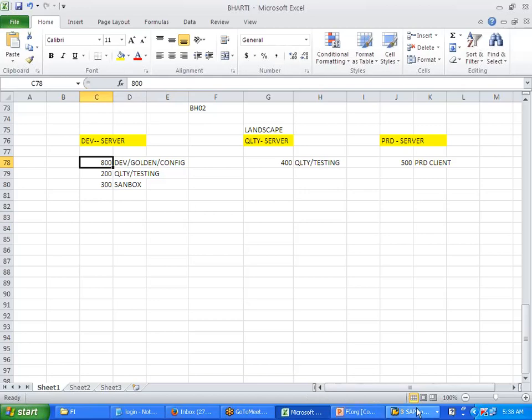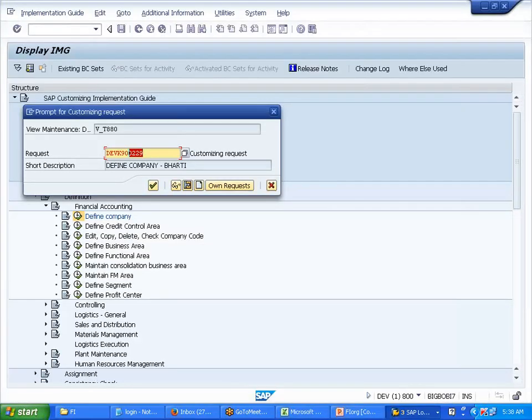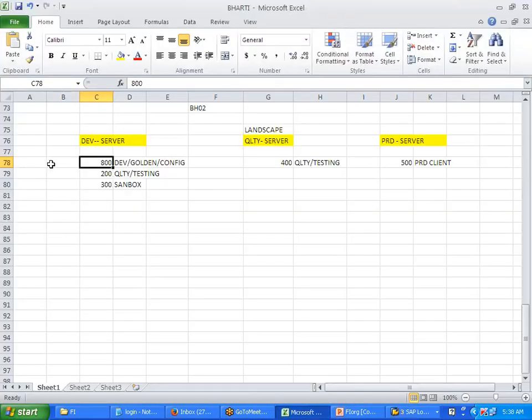What is the configuration I did? I was defining a company, right? This is getting saved in this request. So I'm defining it in 800. Now whatever company I'm defining, I need to test it.